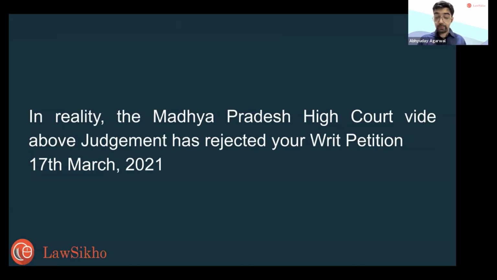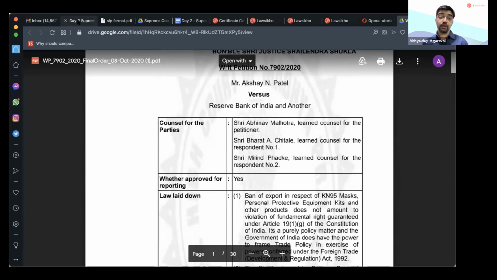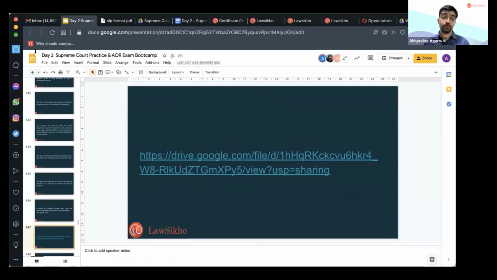In reality, now I'm going to show you the Madhya Pradesh High Court judgment, the actual impugned order. This is 30 pages, and we're going to do a simplified version of this. So I'm going to go back.